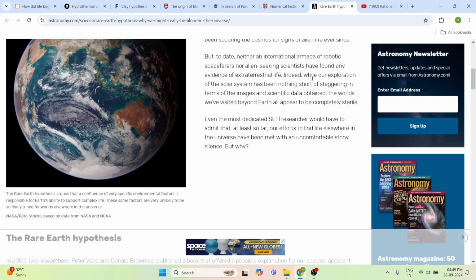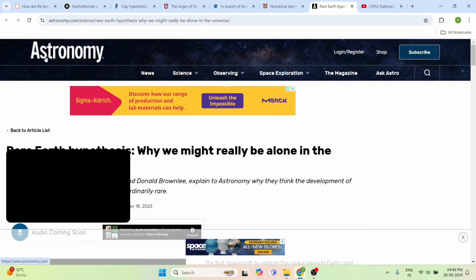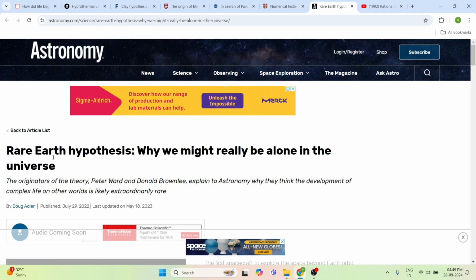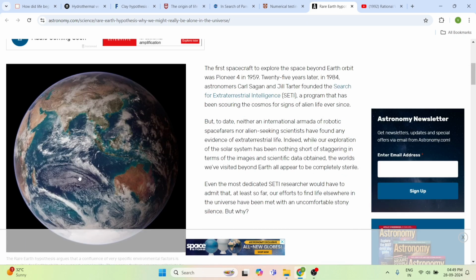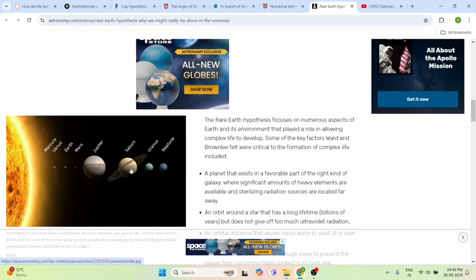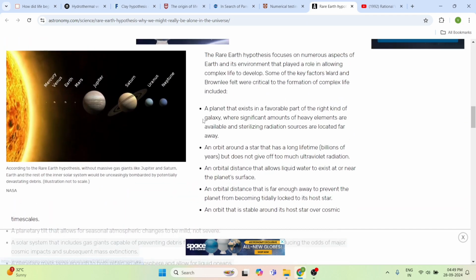The first article we are going to cover was published in Astronomy. This article is about the Rare Earth hypothesis, saying Earth is the rarest planet. Why is it the rarest planet in the entire universe? They say it exists in a favorable part of the right kind of galaxy, which is the Milky Way.